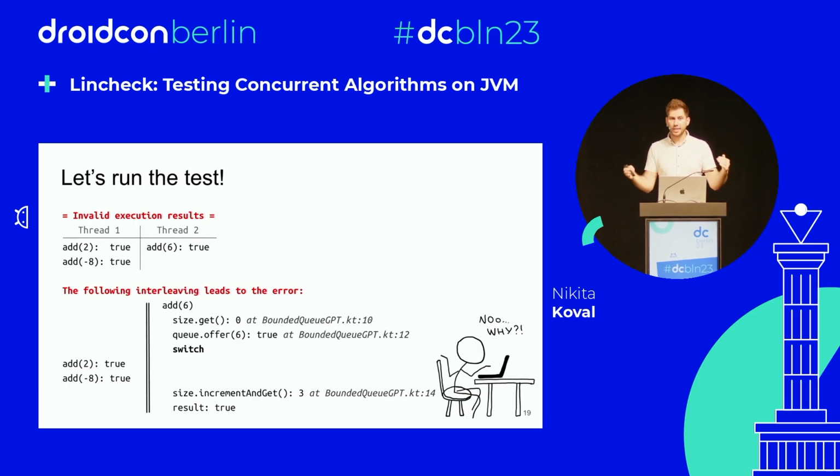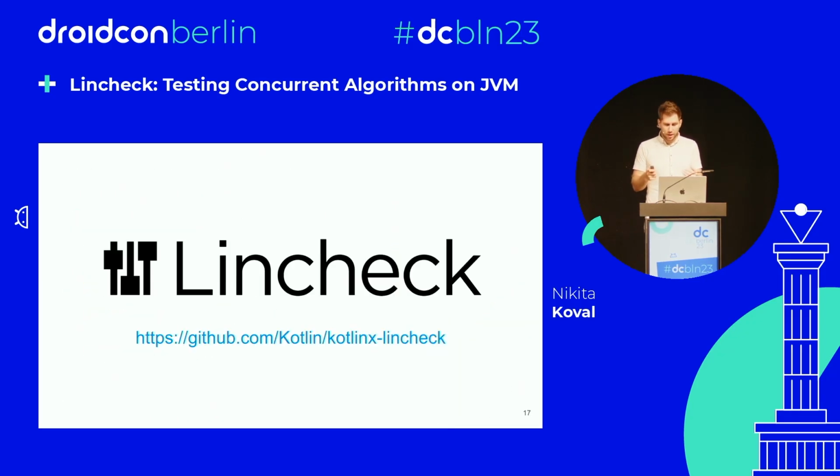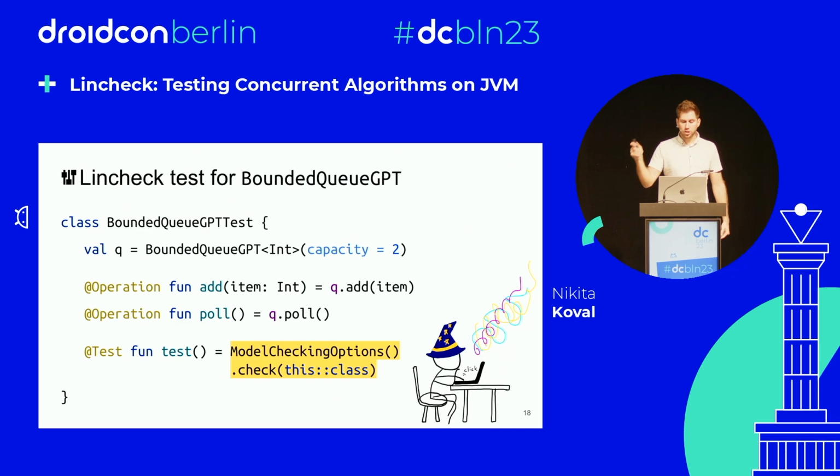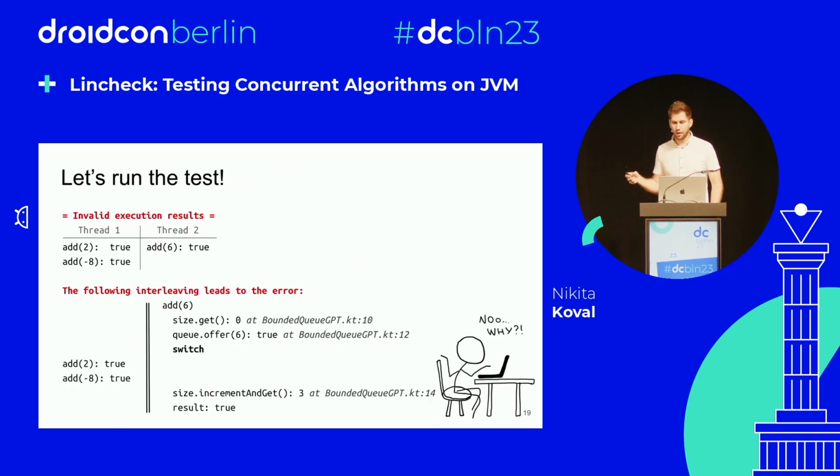And all these enqueues succeed. And that's incorrect because here we had a bounded queue of capacity 2, and the 3 enqueues have succeeded. So it's obviously incorrect.